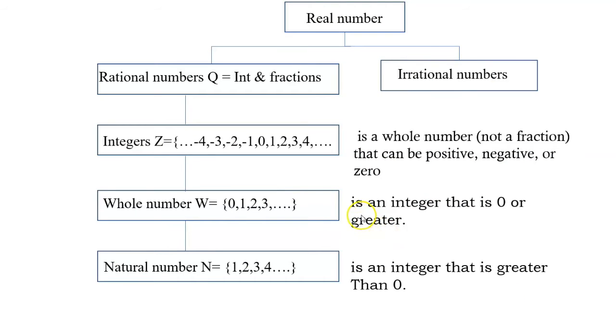The numbers starting from 0 and going on 1, 2, 3, 700, 800, up to infinity are called whole numbers. Integers consist of whole numbers but not fractions, and can be negative, 0 and positive. So the integers consist of negative numbers, 0 and positive numbers.